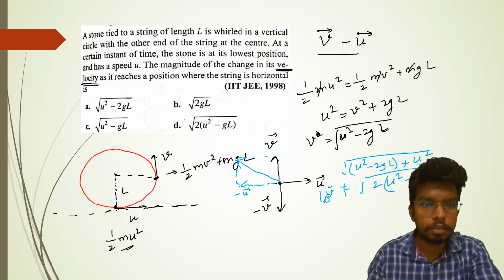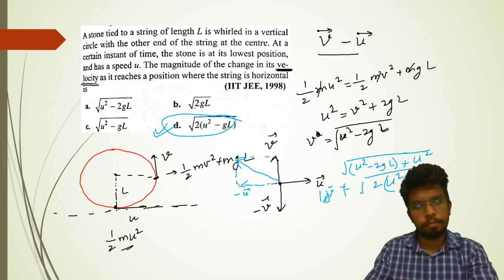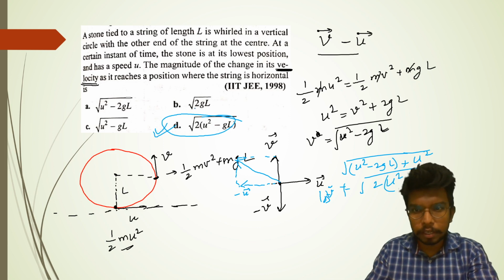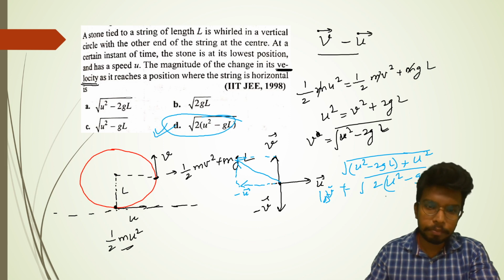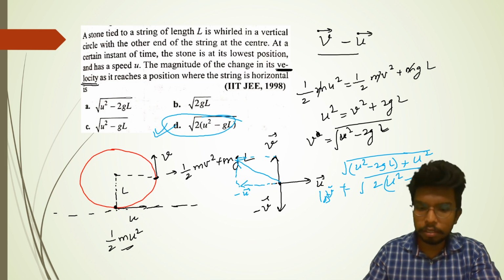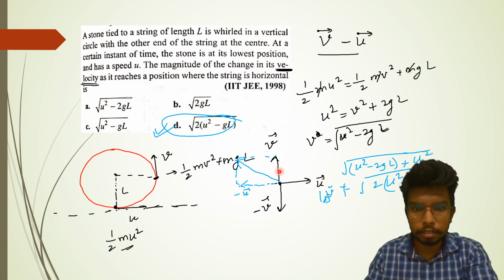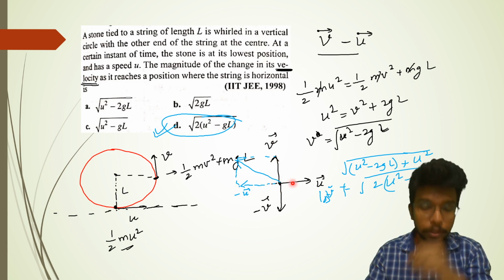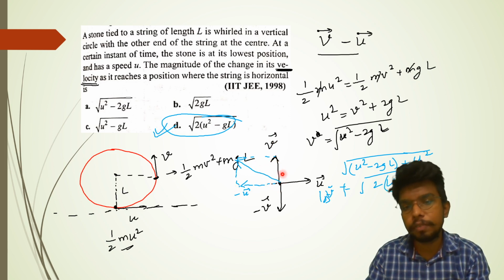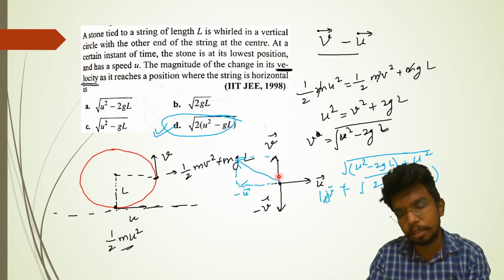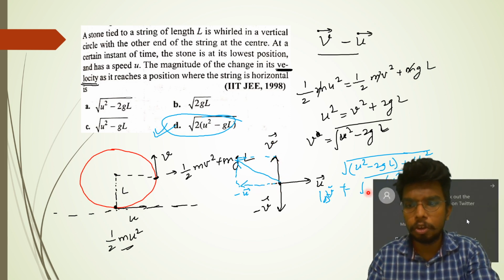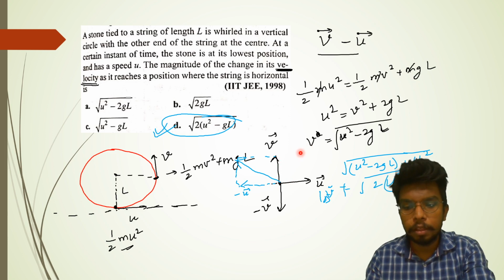This should be the result, D. I hope we have done it correctly. Yeah. So this is the situation we are talking about, that v, u, and we need to find out the difference. So the difference is going to be under root magnitude of v square plus u square, or whatever it is.